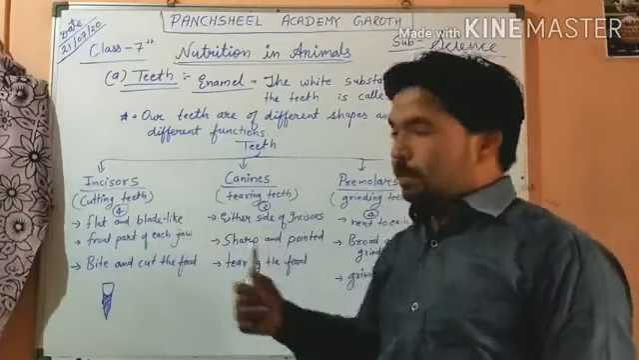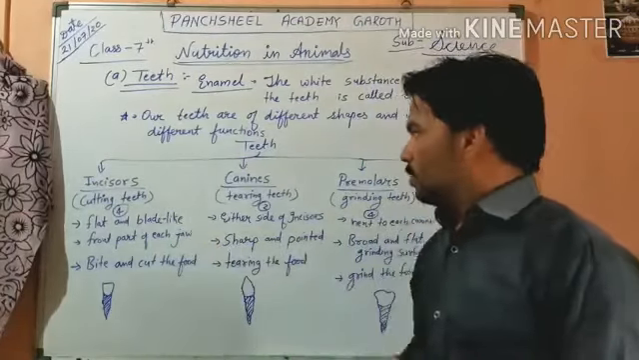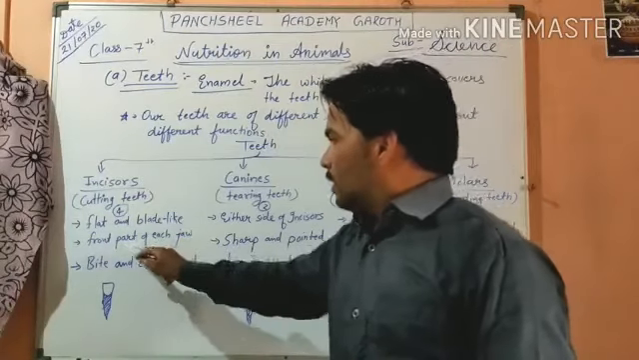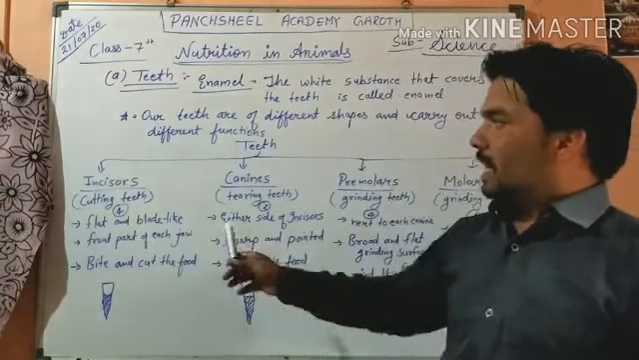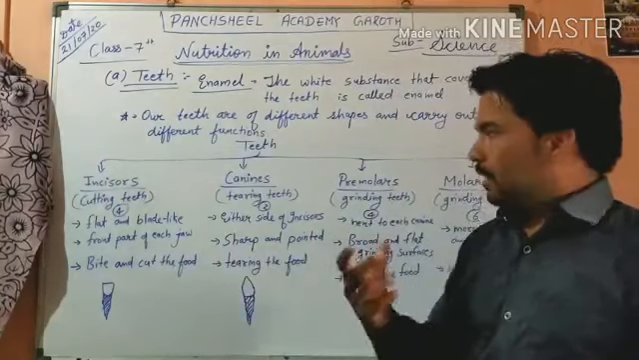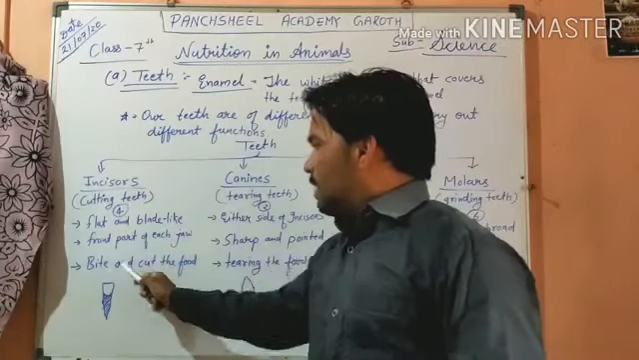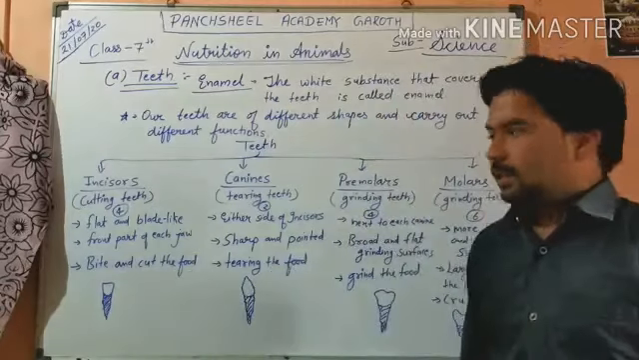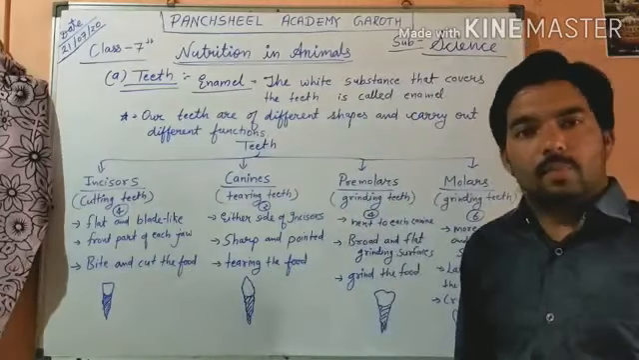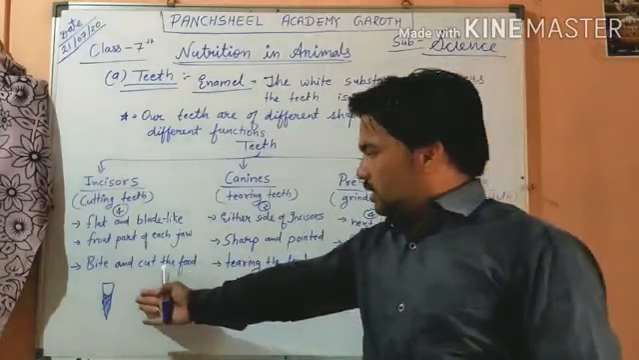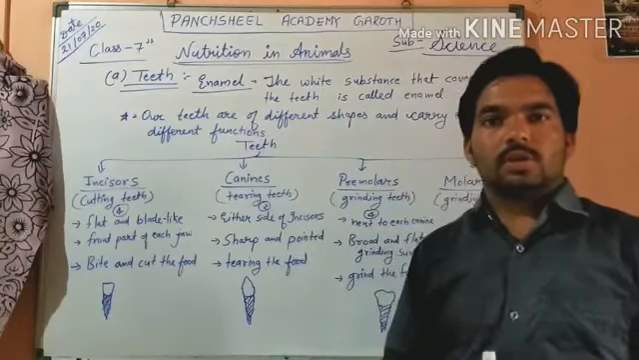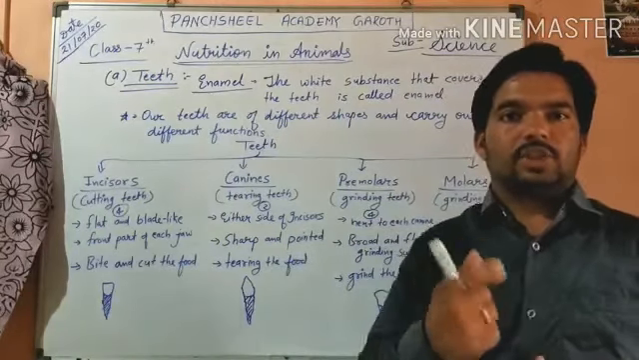These are flat and blade-like. It is sharp. Flat and blade-like, at the front part of each jaw. These teeth are embedded in the front part of the jaw. This incisor helps to bite and cut the food. Okay, so this is the structure. You have your books, you can also see the pictures.